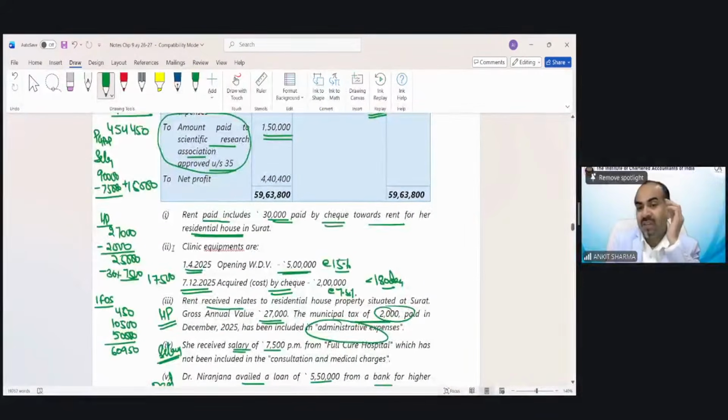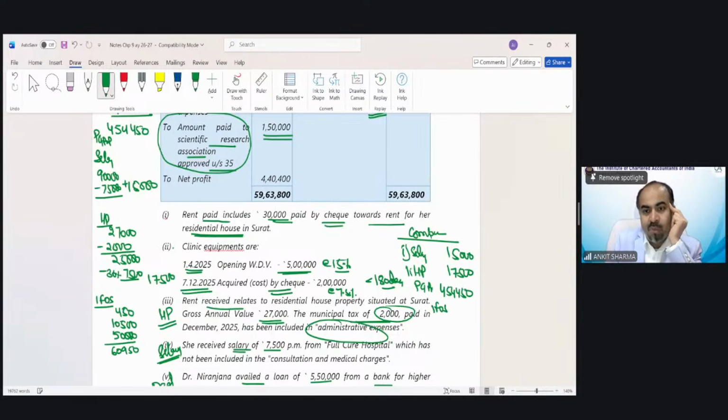But now when you will present that computation of total income of so and so with the heading, the first income you have to take salary. The salary would be shown 15,000. Then you have to consider house property, that would be 17,500. Then your PGBP, which is 454,450. Then your income from other source, 60,950. That would be your gross total income. So in the final presentation, you have to follow this scenario.